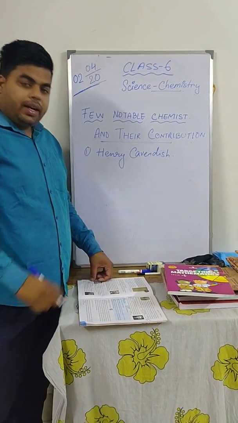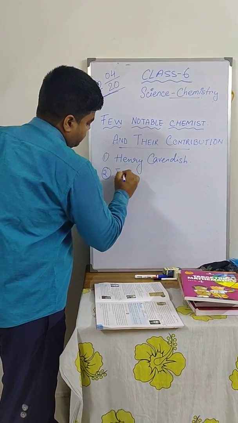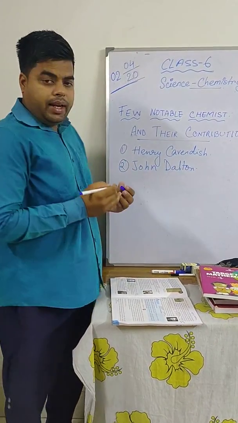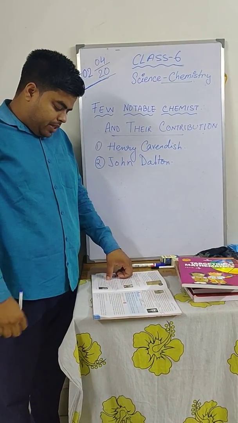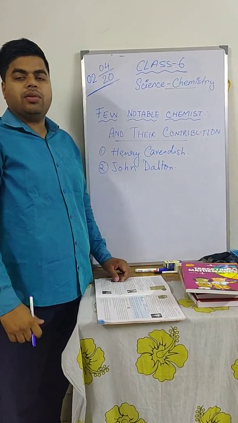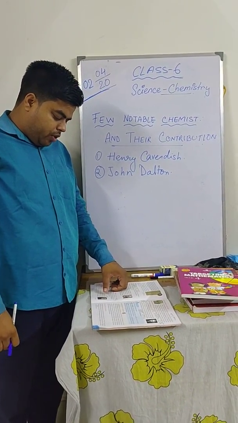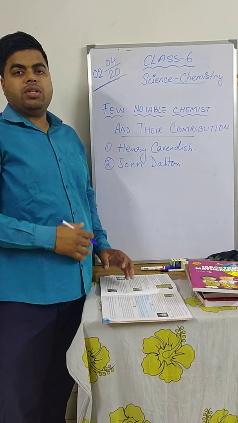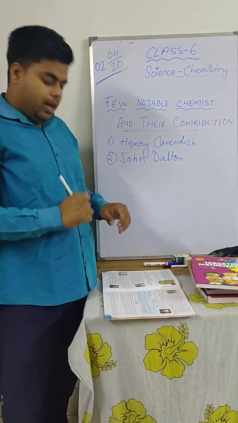The next chemist is John Dalton. He was an English chemist, physicist and meteorologist. What do you mean by meteorologist? A person who forecasts weather. He is acknowledged for his research work in the formation of modern atomic theory and on color blindness. So he was very much praised for his work on atomic theory as well as color blindness.